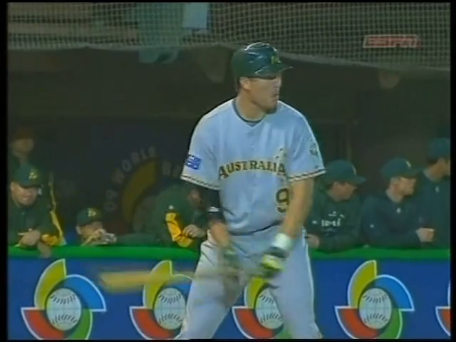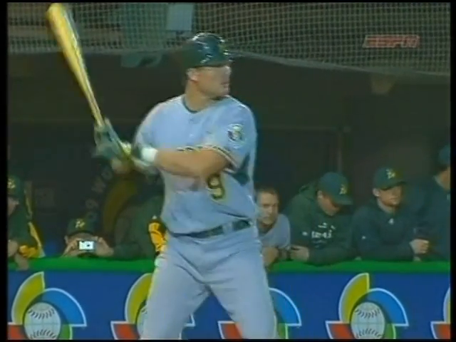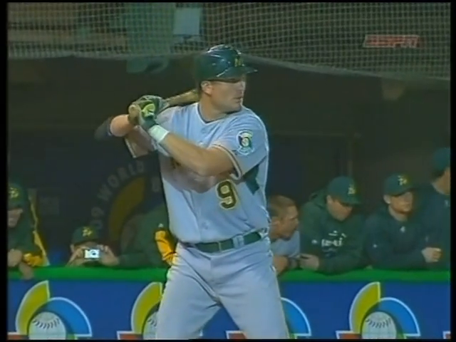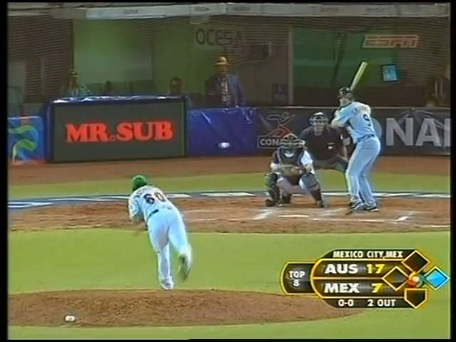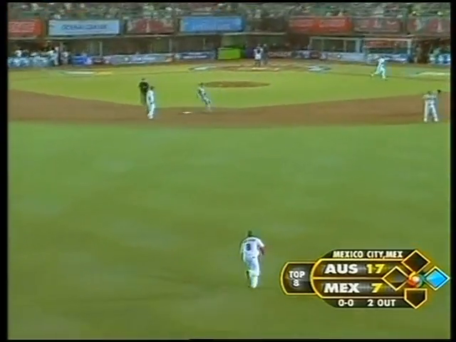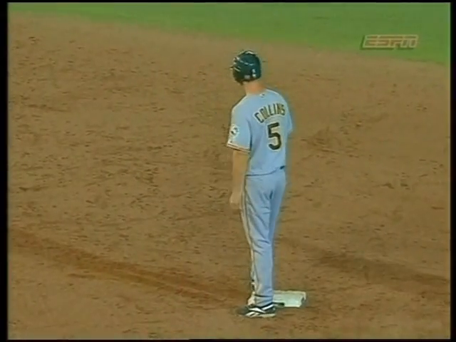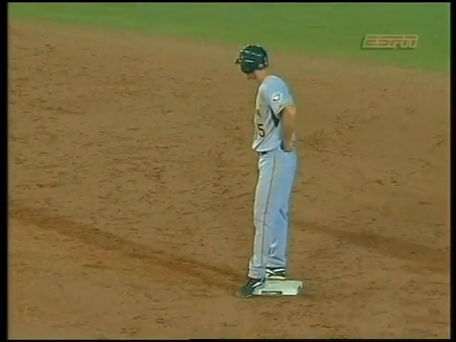And remember, Australia couldn't get out of its own way 3 years ago in the World Baseball Classic, losing all 3 games, scoring a total of 4 runs in the 3 games combined. And tonight, 17 runs, and that was the 22nd base hit.